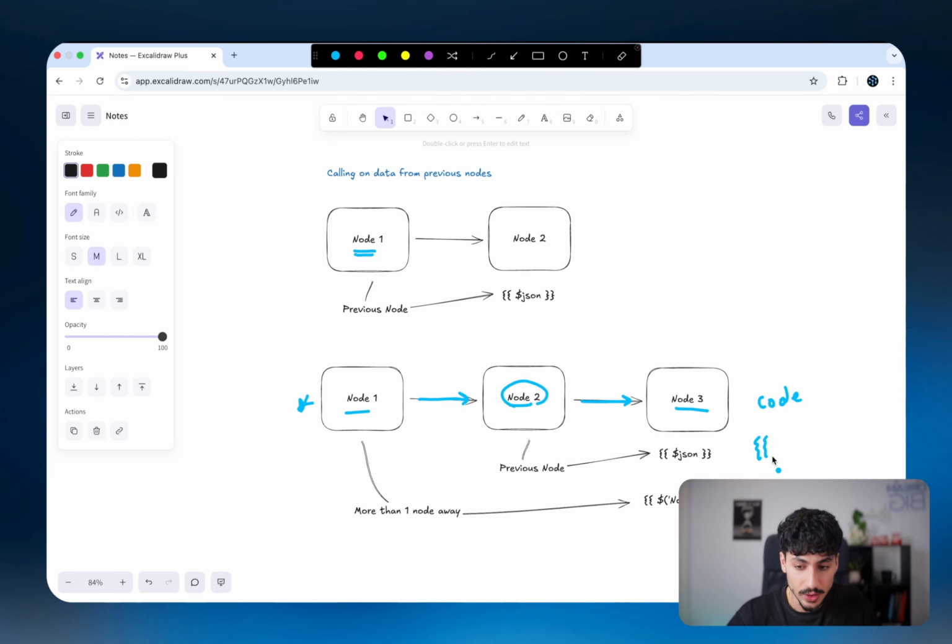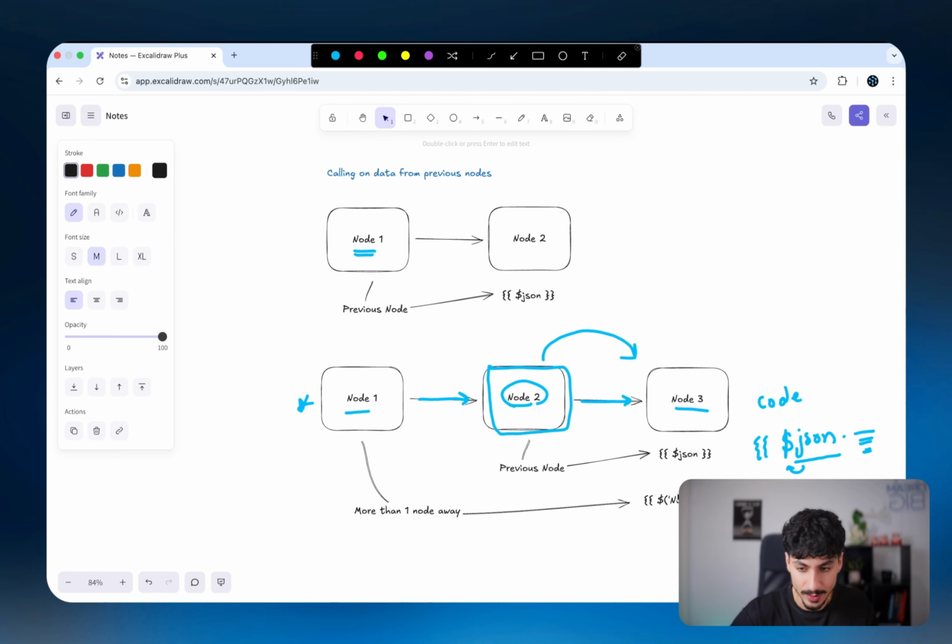And then inside those double curly brackets, once you put this $, it basically means, hey, this is a variable, right? And then once you say $JSON, so if it starts with JSON after the $, this means look at the data that came from the node right before it, right? So if I say $JSON, that means look at the data inside node number 2. And so then I can refer to any specific key and value pair inside the previous node. And I'll get into exactly how you do that in just a second.